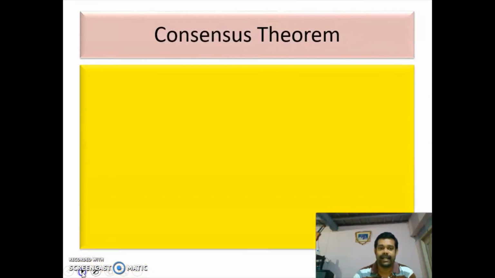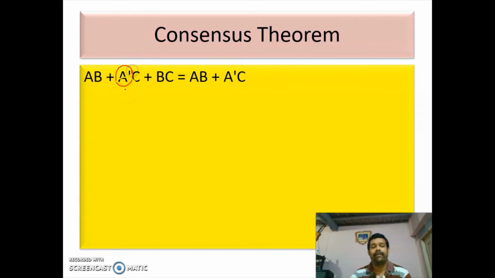Next is the consensus theorem. In the consensus theorem, what they are saying is, if you are having three variables like this, AB plus A bar C plus BC, the variable which is having the complement and the term which is having the true form of the variable, those you have to consider, and the other one you have to neglect. This will be redundant and you have to neglect.